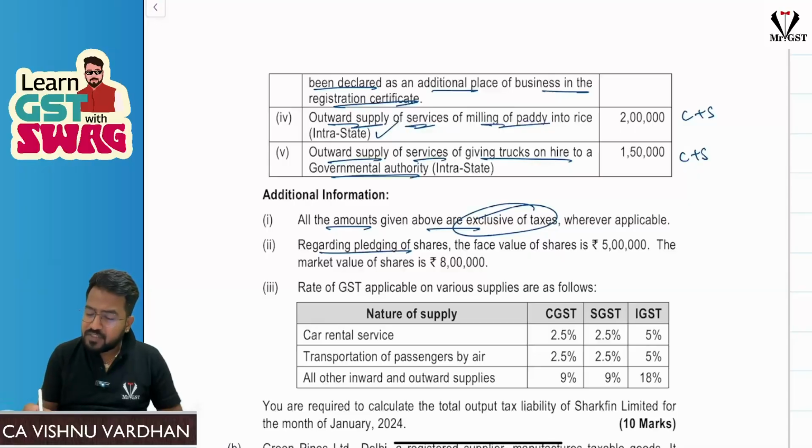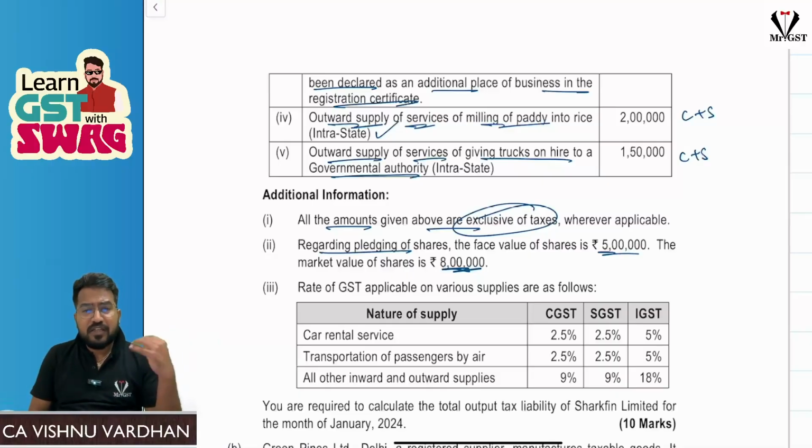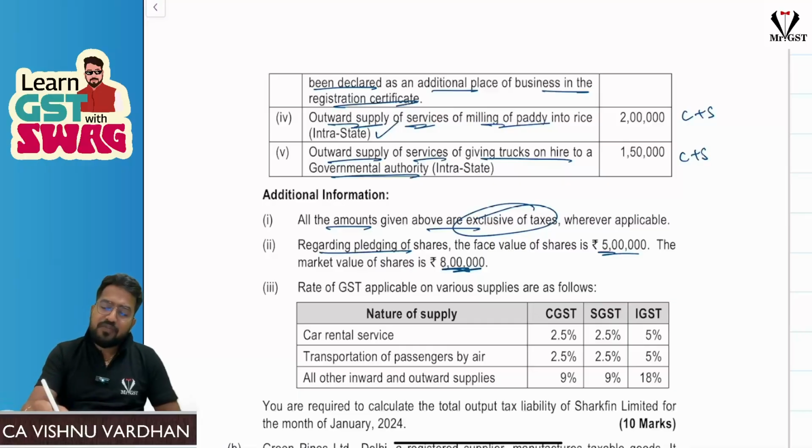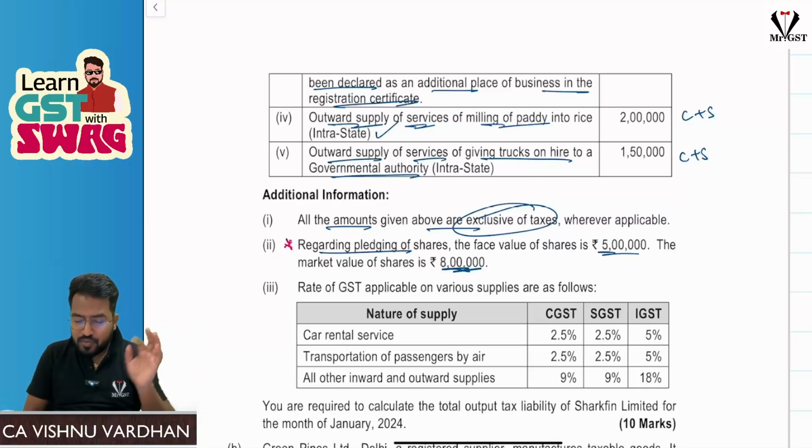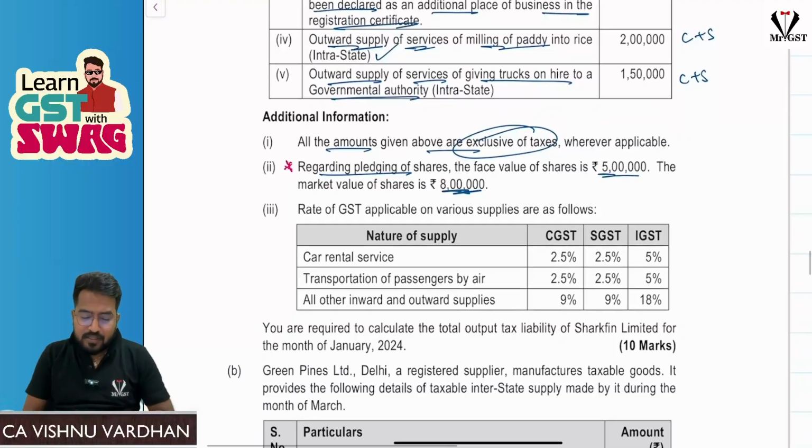Regarding pledging of shares, face value is 8 lakhs and market value is 8 lakhs. So as I told, for pledging of shares there is no supply at all. So there is no GST here. So please be careful with this point. This is the only point which may be useful for you or where you may make a mistake. So please be careful. Pledging the securities for initial public offer is not at all a supply. Okay, so no tax treatment there.